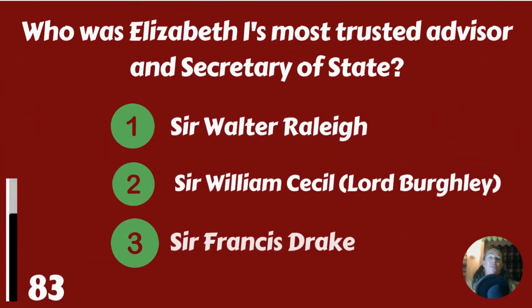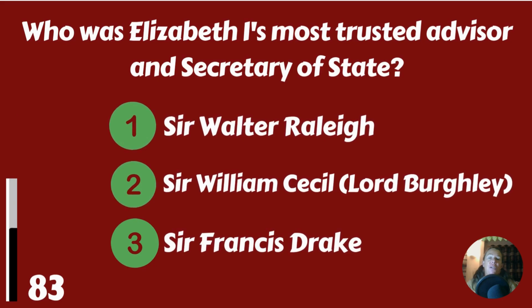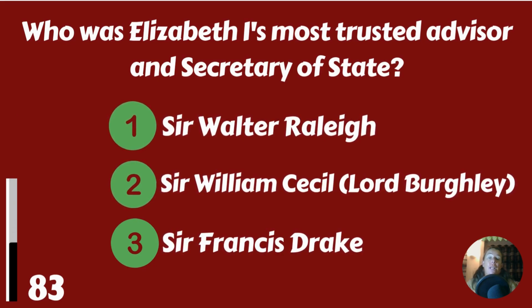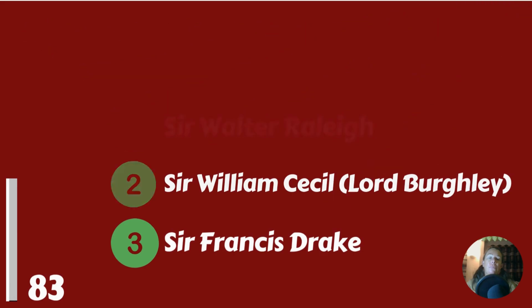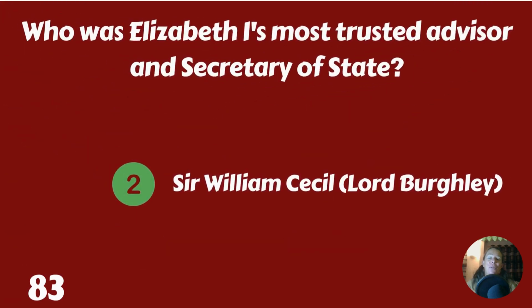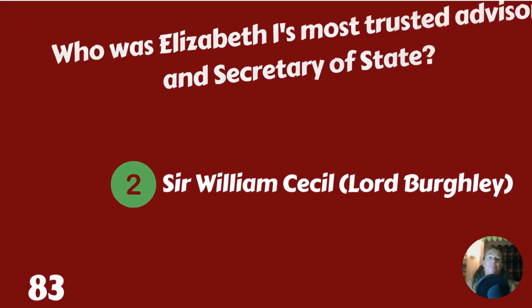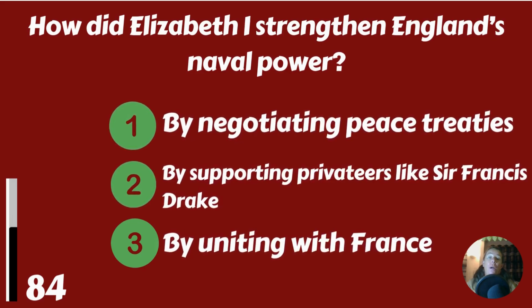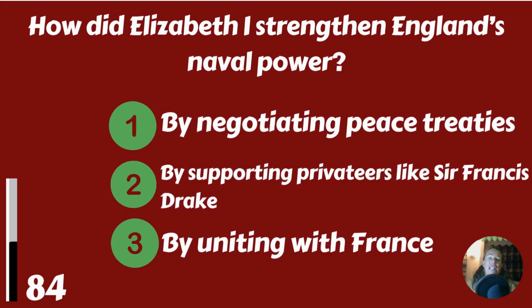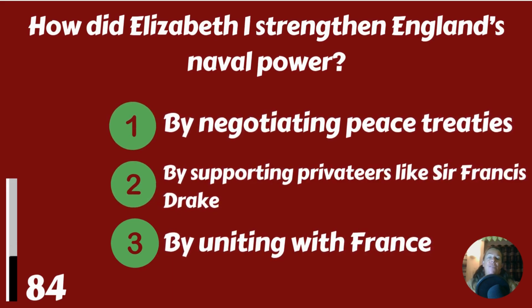Who was Elizabeth I's most trusted advisor and Secretary of State? Sir Walter Raleigh, Sir William Cecil, or Sir Francis Drake? Sir William Cecil, Lord Burleigh. How did Elizabeth I strengthen England's naval power? By negotiating peace treaties, by supporting privateers like Sir Francis Drake, or by uniting with France?